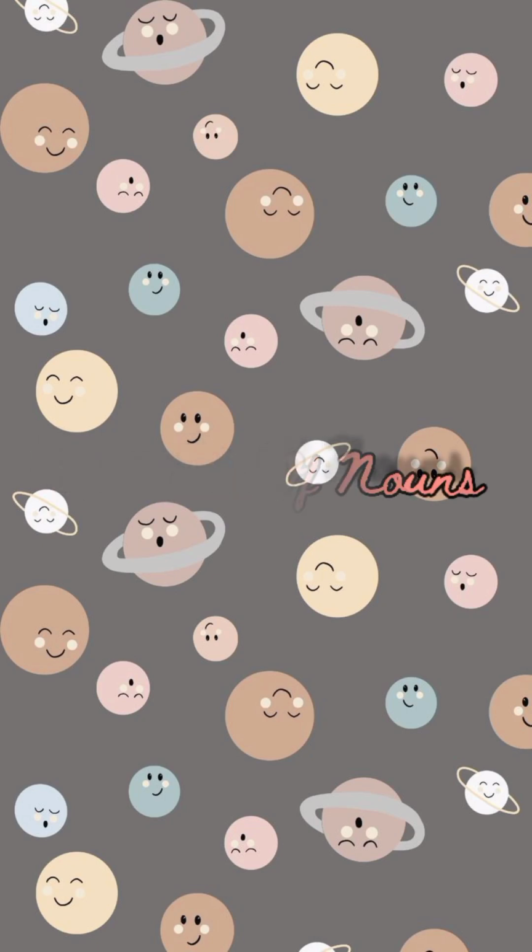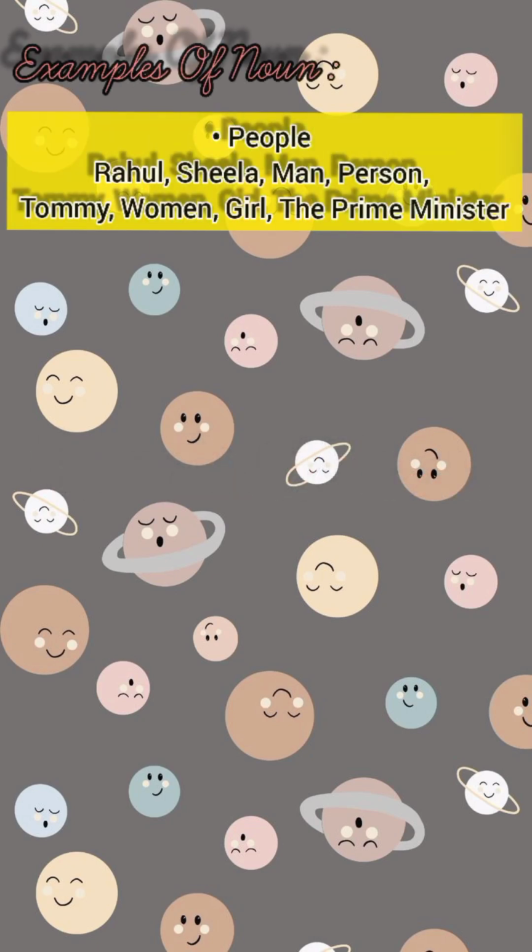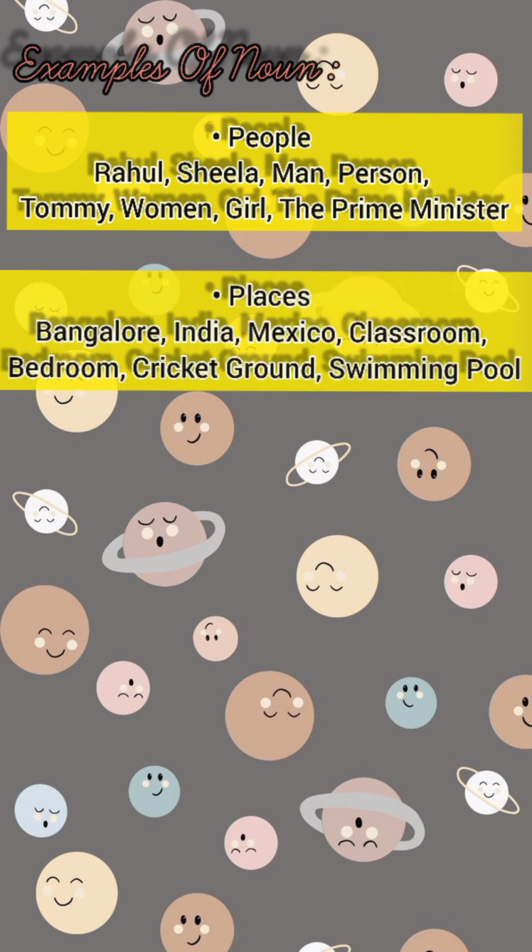Next, we will talk about examples of nouns. Examples of nouns. People like Rahul, Sheila, man, person, Tommy, woman, girl, the prime minister. Places like Bangalore, India, Mexico, classroom, bedroom, cricket ground, swimming pool.